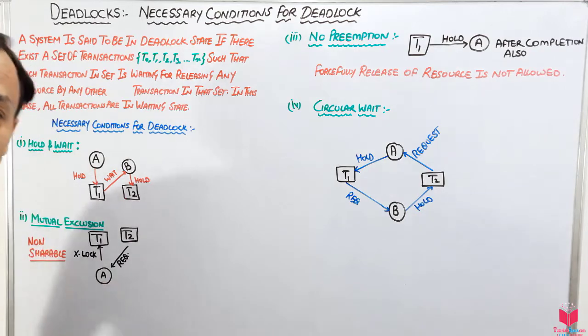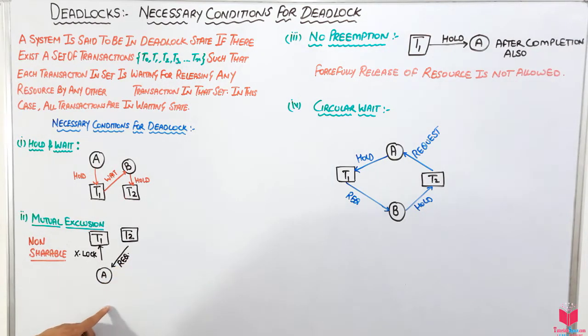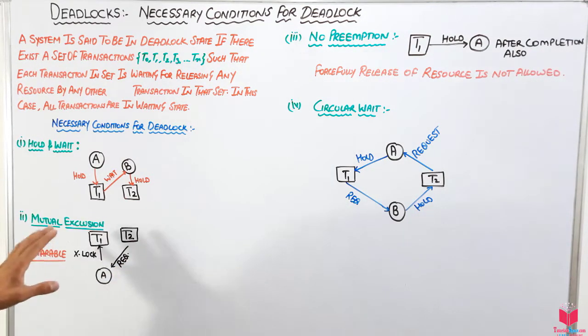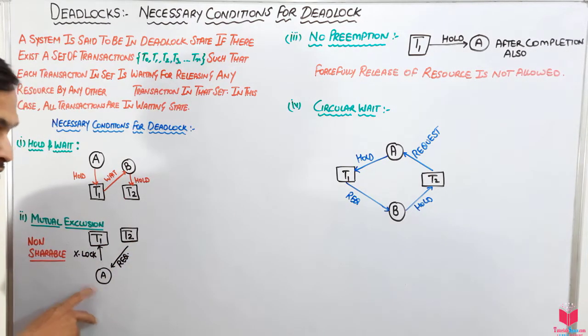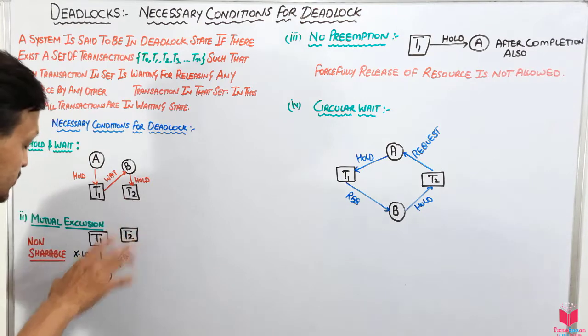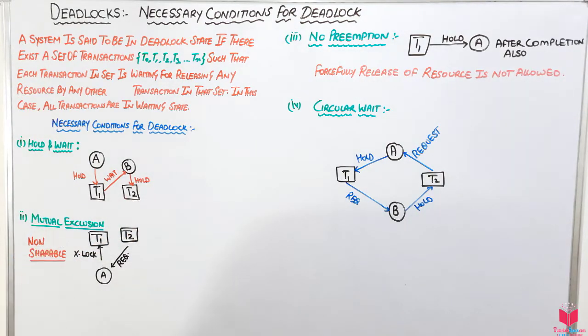If there is a shared lock, then T2 might be using that variable, and the system will not be in a deadlock state. But it is an exclusive lock on A, so it is not going to be shared by T2. So we will say this system is going to be in a deadlock state by mutual exclusion.